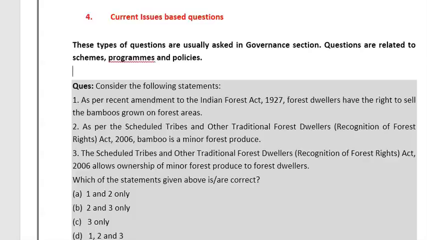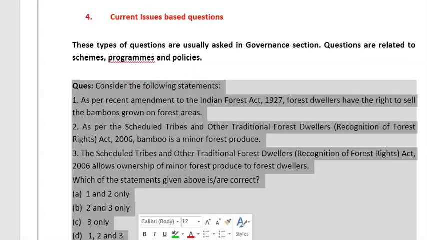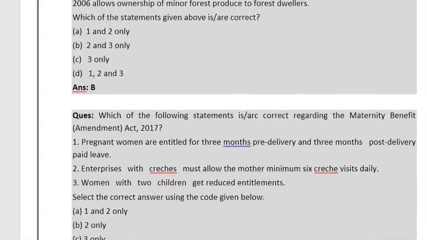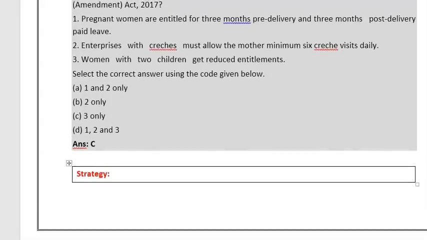For example, the question has been asked on the Indian Forest Rights Act or the Scheduled Tribes Act. These were in the news in the last year. So the question has been asked in the 2019 examination. Similarly, the second question is on the Maternity Benefit Amendment Act 2017. So it was in the news in 2019 and the question has been asked based on this.